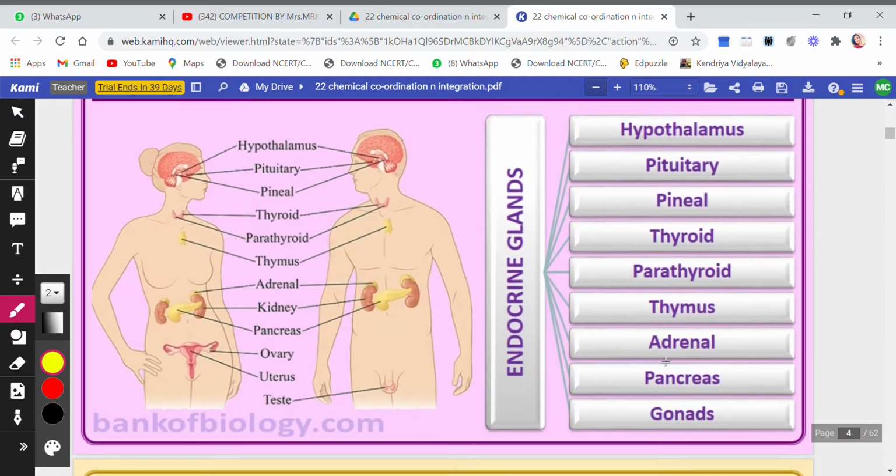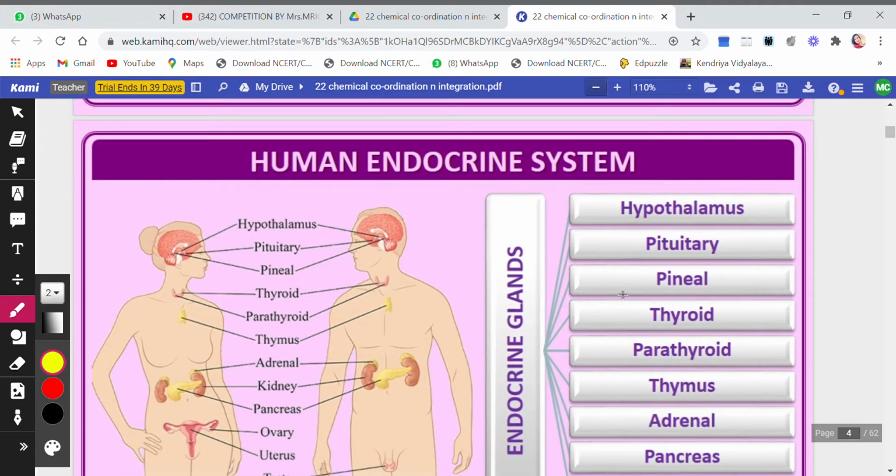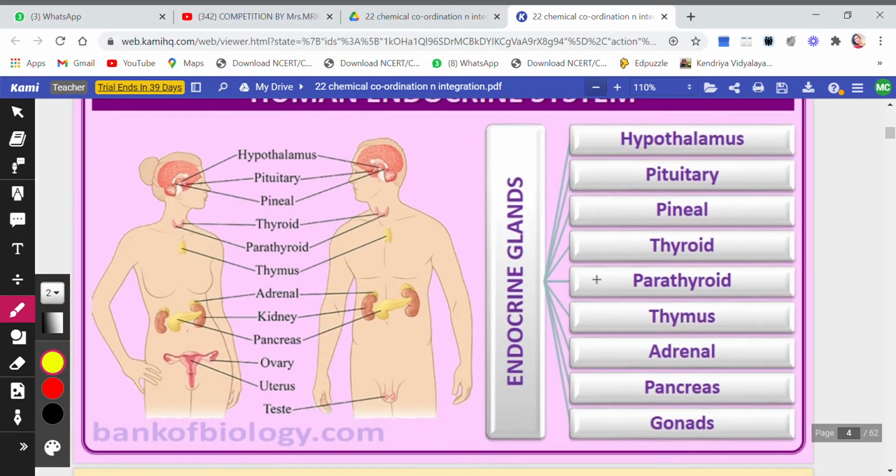Okay, so now let me show you here. This is our human endocrine system, and these are the various glands present in the body. So let's start from the topmost part of the body, that is the hypothalamus, which is present in the brain, pituitary, pineal. All these three glands are present in our brain.